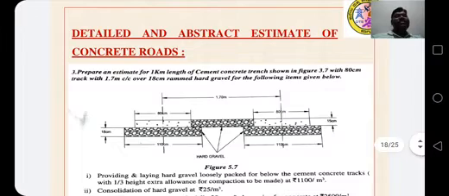Detailed and abstract estimate of concrete road. Prepare an estimate for 1 kilometer length of cement concrete track shown in the figure, with 80 centimeter track width and 1.7 meter center to center, over 18 centimeter rammed odd gravel, for the following items given below.